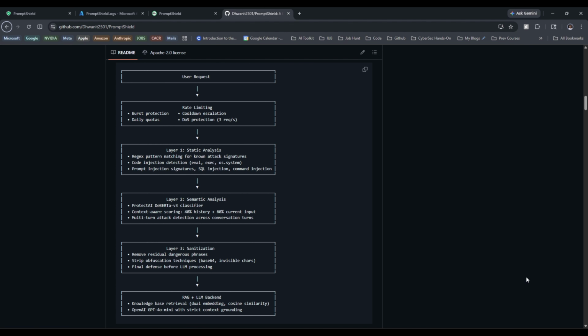across the entire conversation. Lastly, I have my third layer, which is a sanitization layer, which strips any remaining obfuscation techniques, invisible characters, base64 encoding, newline flooding, and even delimiter injections as a final cleanup before the input reaches my LLM. Only inputs that pass all four layers reach the OpenAI GPT-4o mini model that I have been using for this, where a strictly grounded system prompt serves as the last line of defense for me.